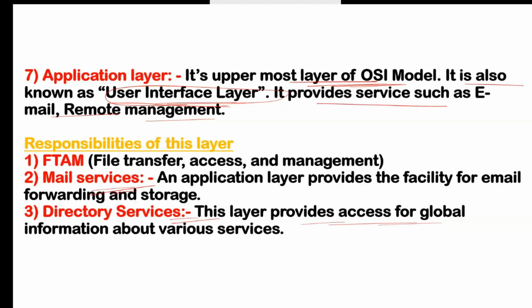Global information means if you are accessing something over the internet. If you are accessing Google, searching something, or using any website, or using your Google Drive, or using the cloud, that is called directory services. If you are accessing global information over the internet, that is called directory service. Those things you can do on the application layer. That is the responsibility of this application layer. Right? So this is all about this OSI model.